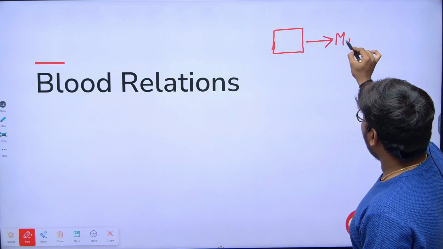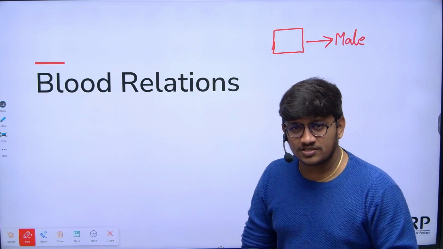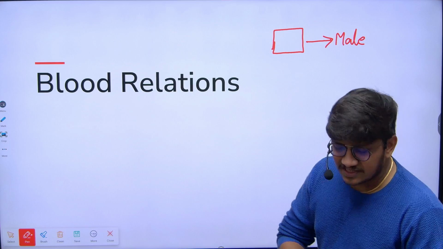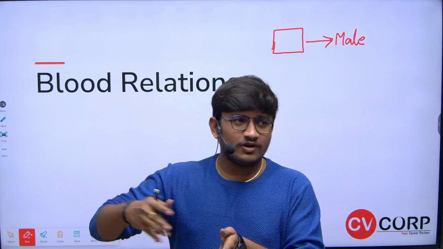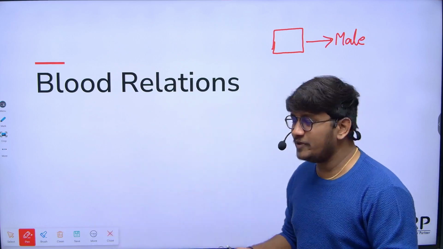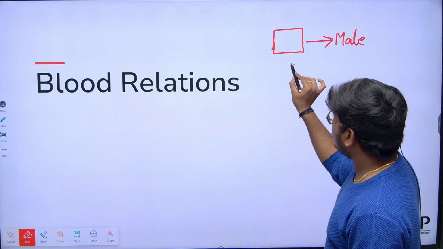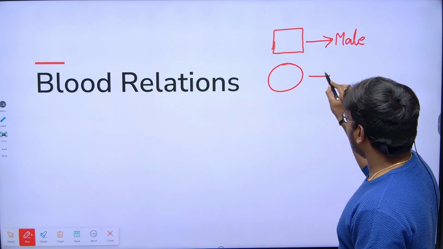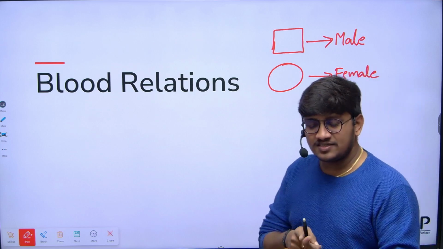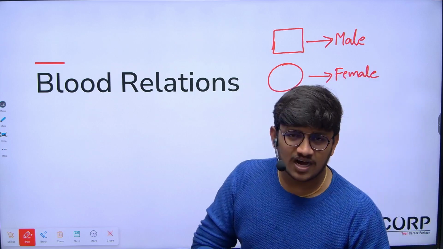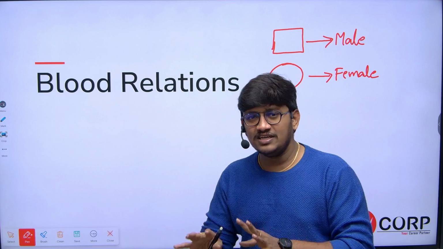Male characters in the sense it might be brother, father, grandfather, and so on. All male characters should be represented in a box. And for female characters, represent all female characters in a circle. It might be a sister, mother, aunt, grandmother. All these female character relations are represented in a circle.